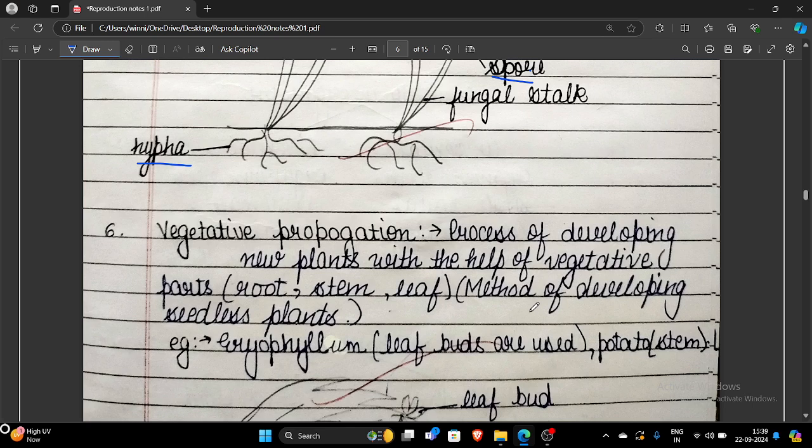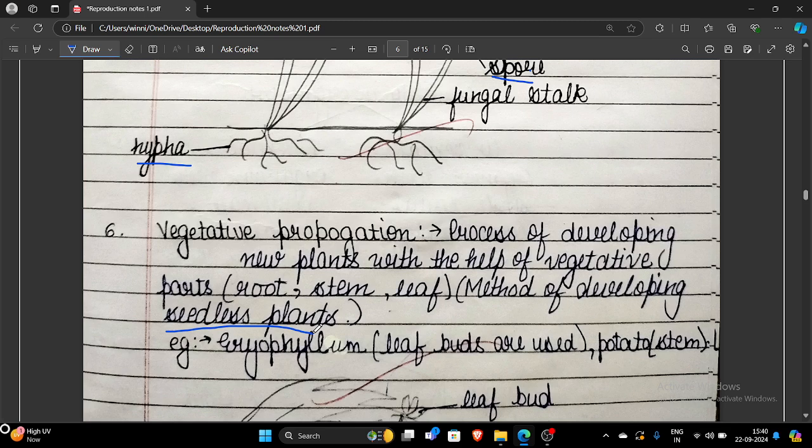The most essential advantage is that it is a method for growing seedless plants. Secondly, we can use any vegetative part to propagate a new plant. The third advantage is that in vegetative propagation, the fruiting or flowering of the new plant will occur earlier as compared to the parent plant. And the fourth important thing is that this method helps to develop genetically similar plants.